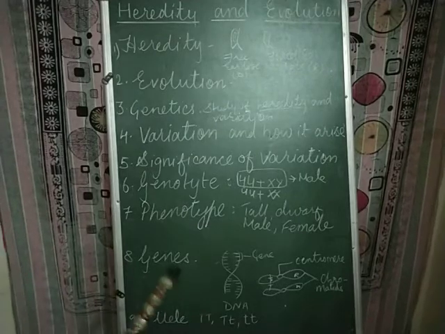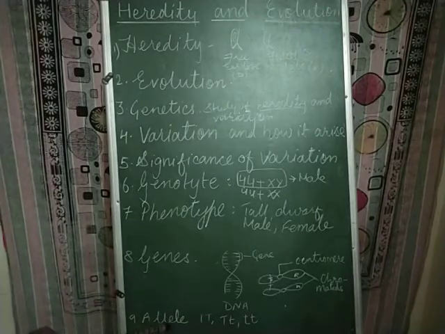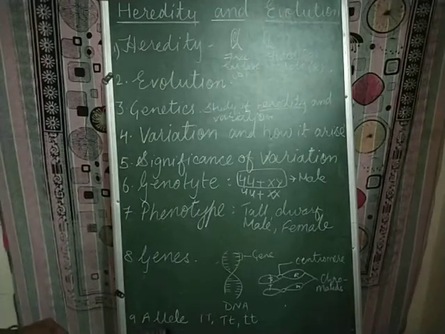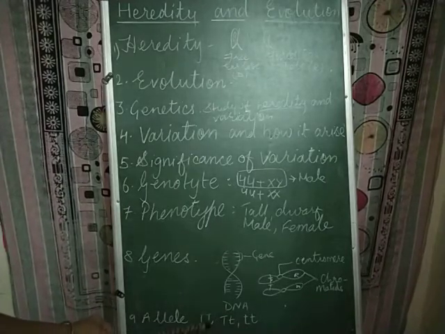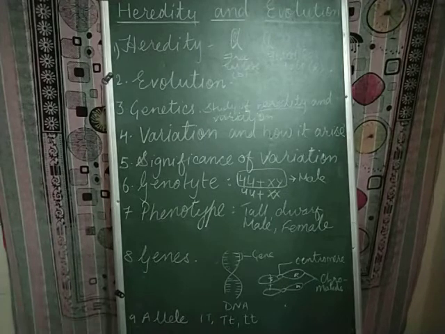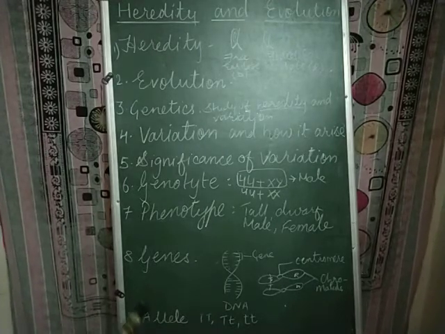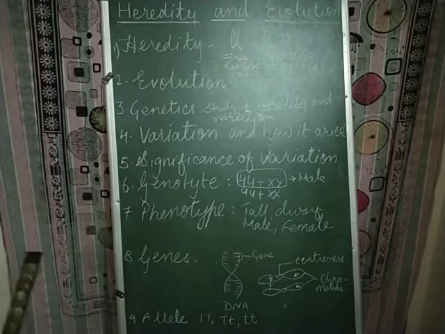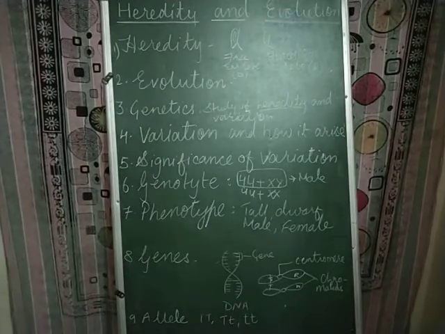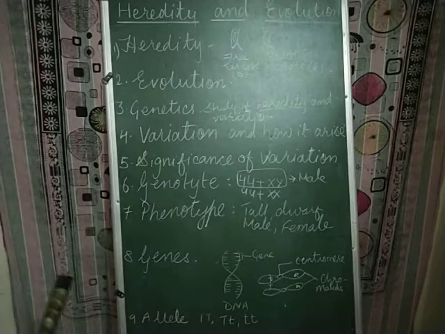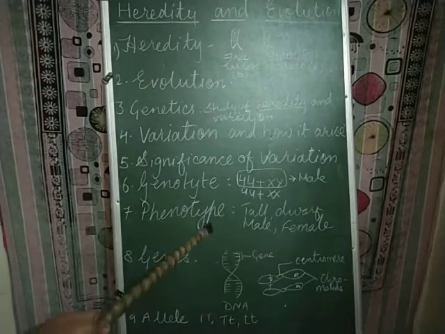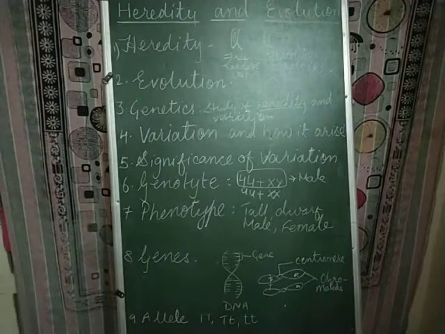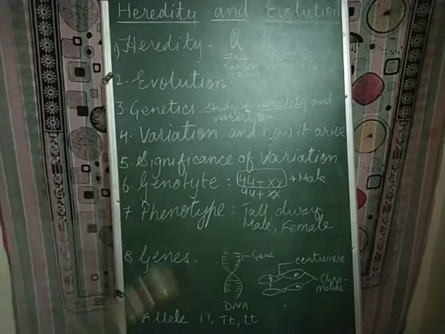And genes code for the particular information or protein. Now the next term that we come across is the allele. The contrasting pair of genes or characters, as Mendel did the study. At that time the study was not that extensive, and people were not able to know that genes are responsible for the expression of the characters. So he used the term factor.